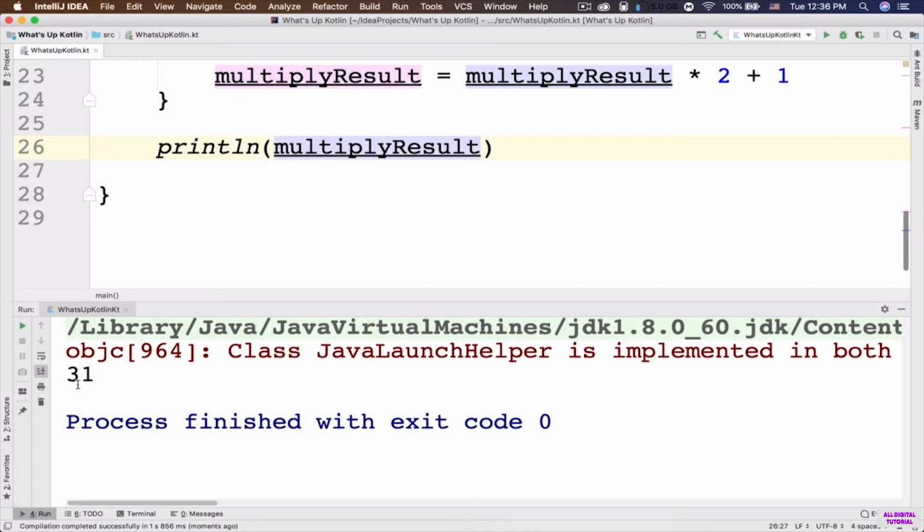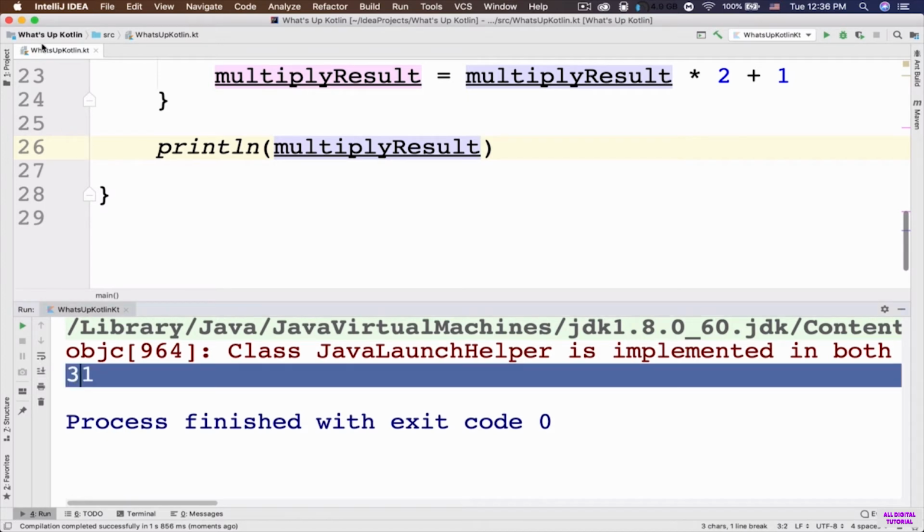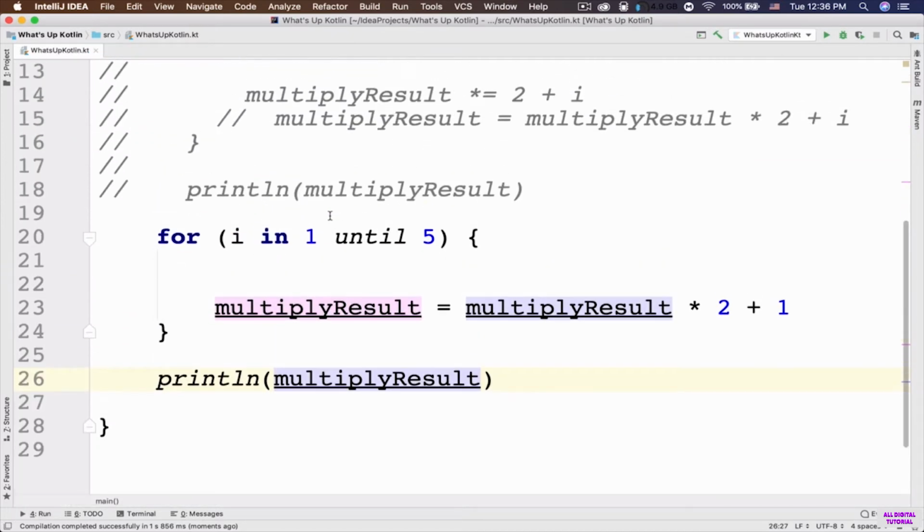So if I run the app, let's see what happens. In the console, the value of 31 is outputted here. So what's going on here? Again, you know that this range is not inclusive. So this range starts from number 1 up to, but not including number 5. So what does this mean? This means that this for loop is going to be executed 4 times instead of 5 times.